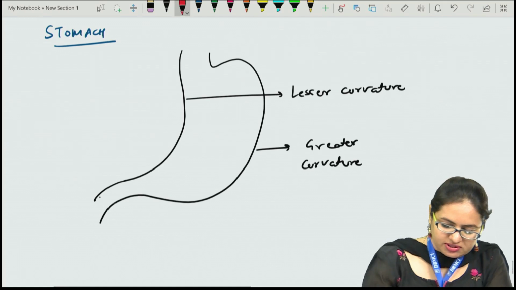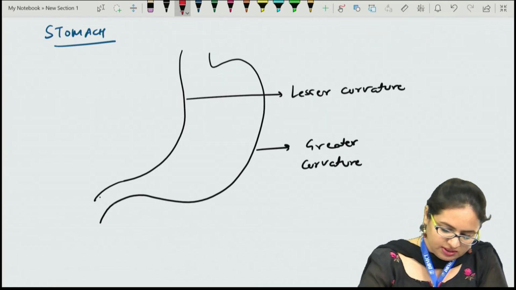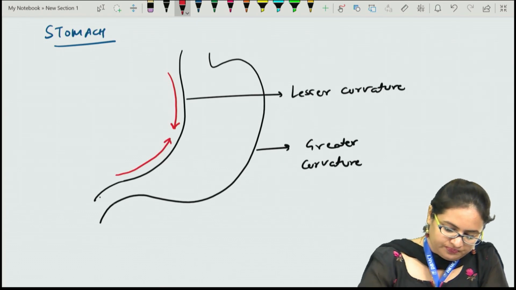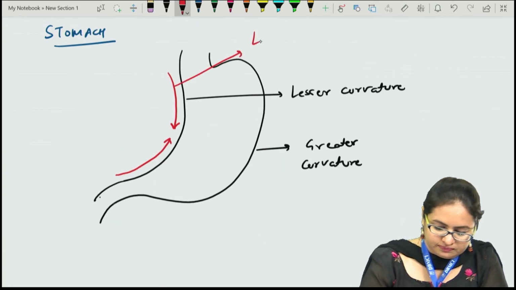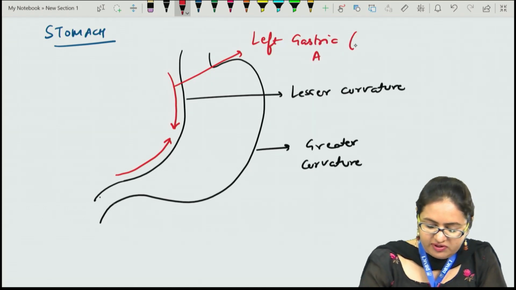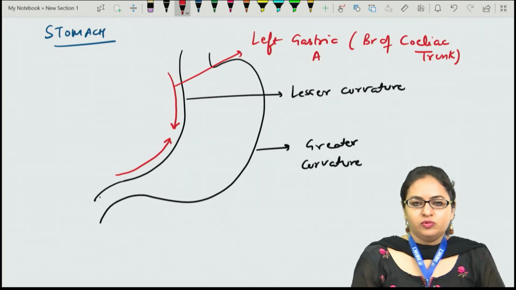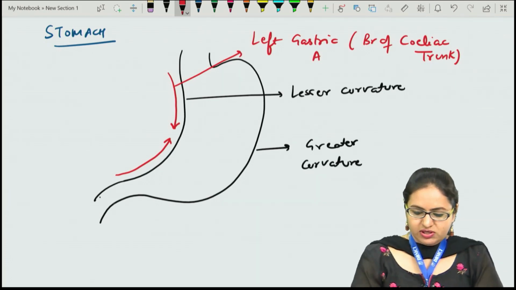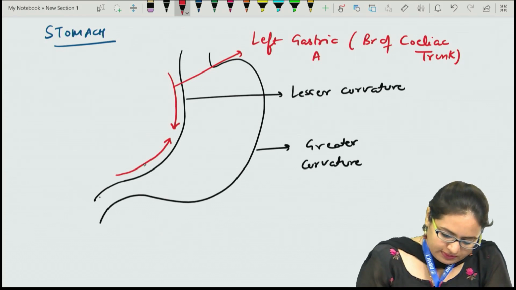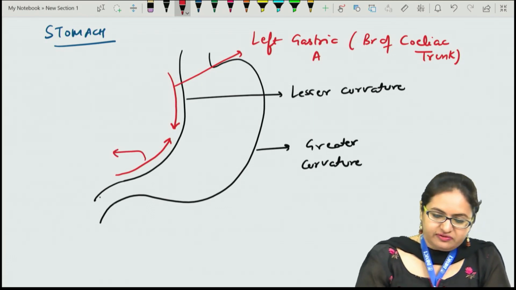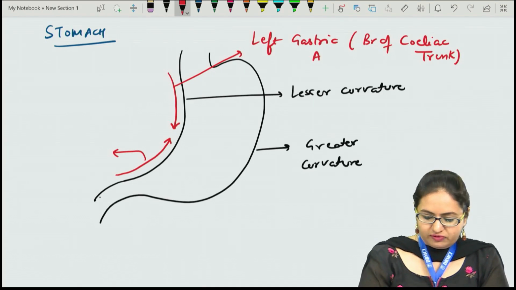The arteries supplying the lesser curvature of the stomach include the left and the right gastric arteries. This is the left gastric artery, and it is a branch of the celiac trunk. The celiac trunk is one of the branches of the abdominal aorta, arising from the anterior aspect, and this left gastric artery supplies the uppermost portion of the lesser curvature.